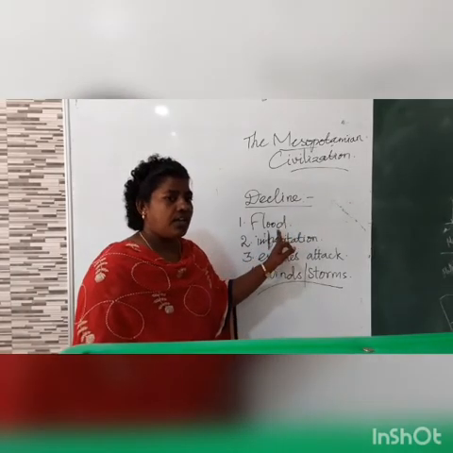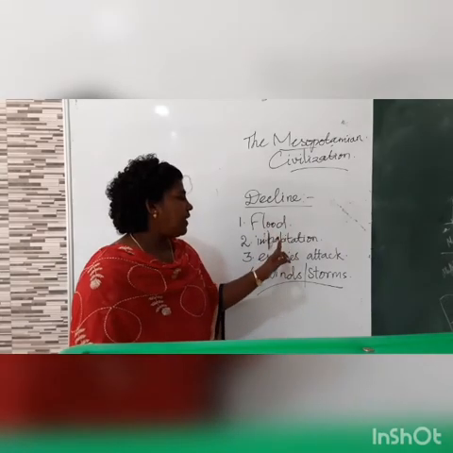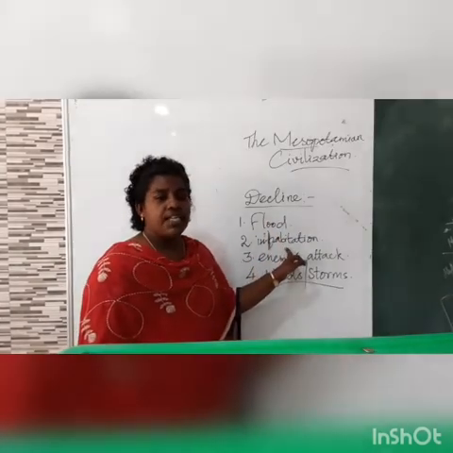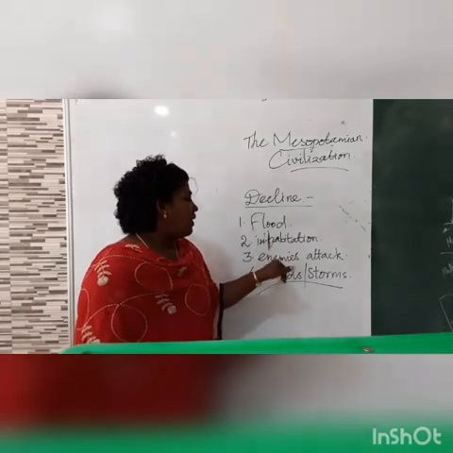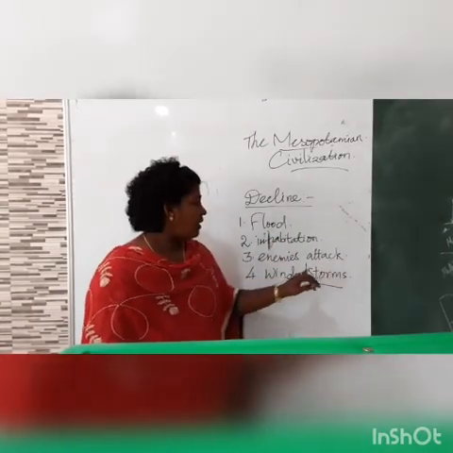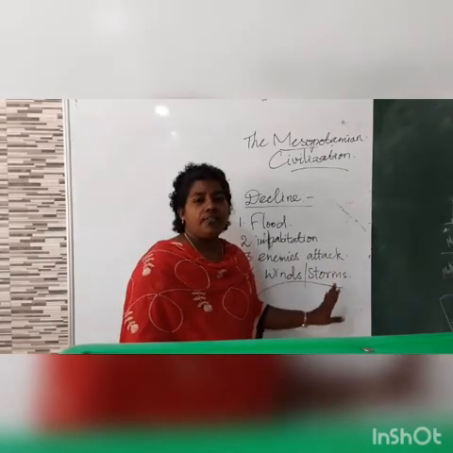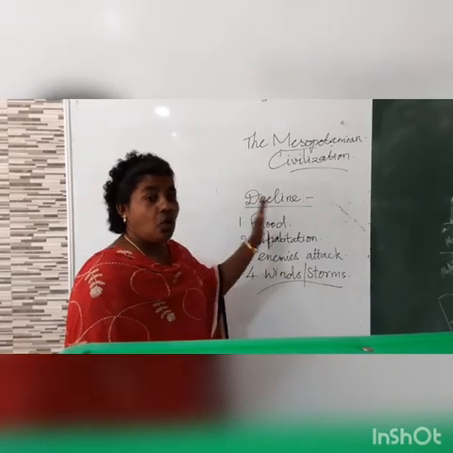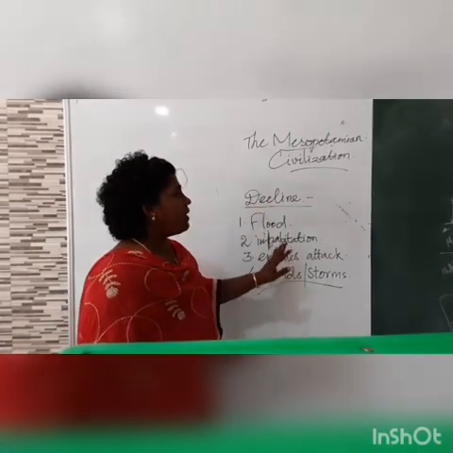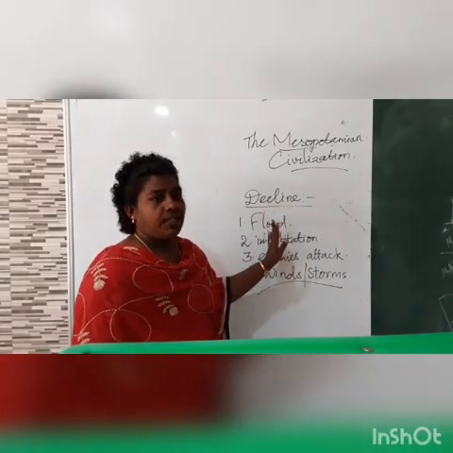The second one is overpopulation. The third one is enemy attacks, and the fourth one is winds and hot storms that covered the areas and tall buildings, and thus the Mesopotamian civilization declined.